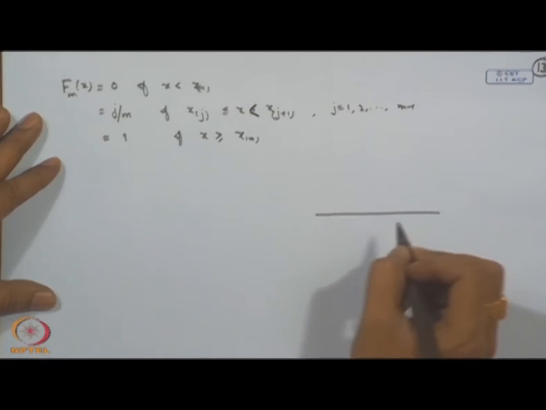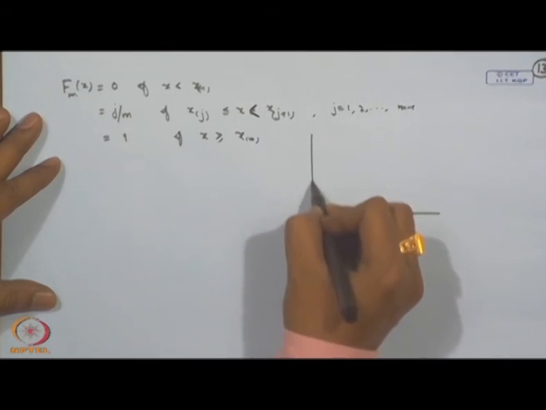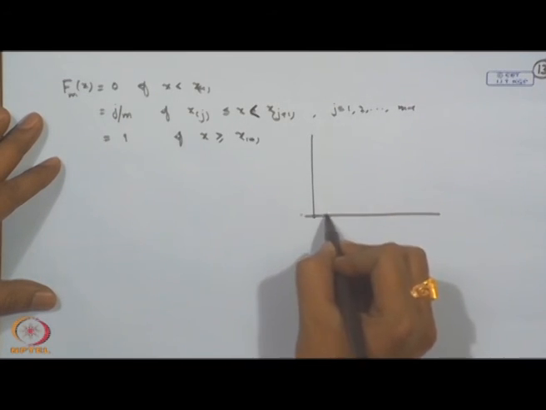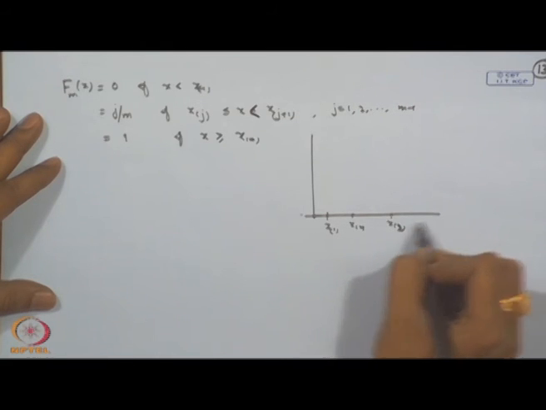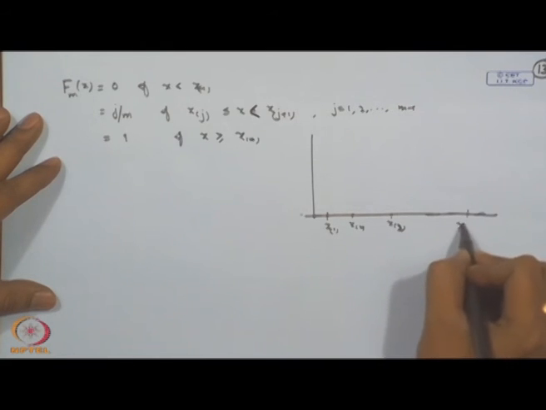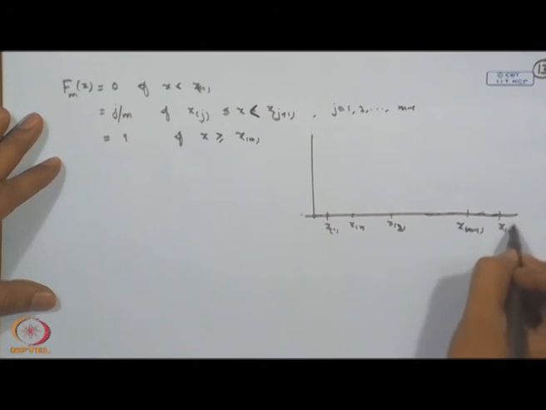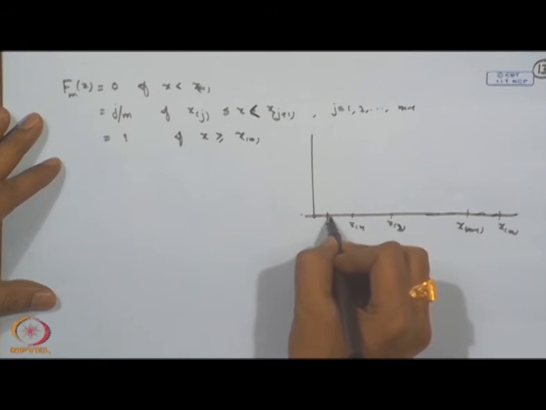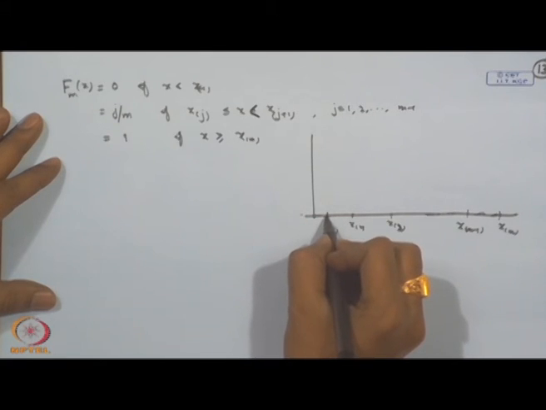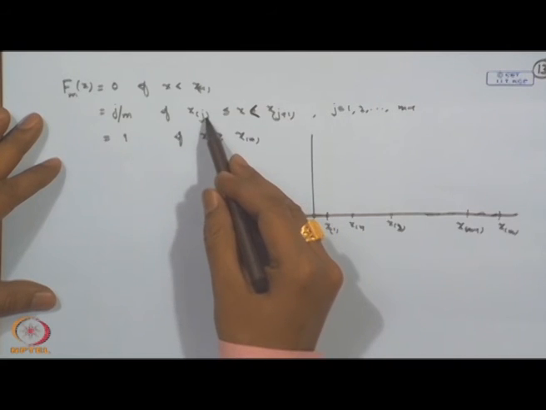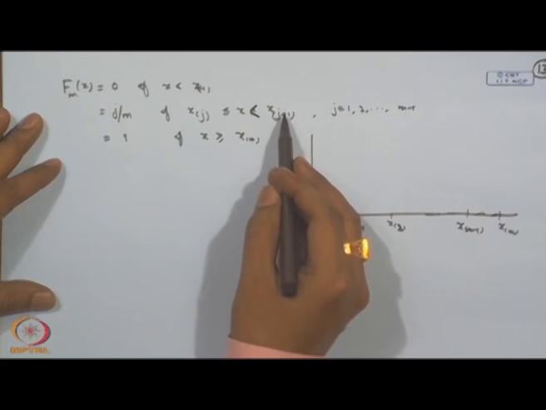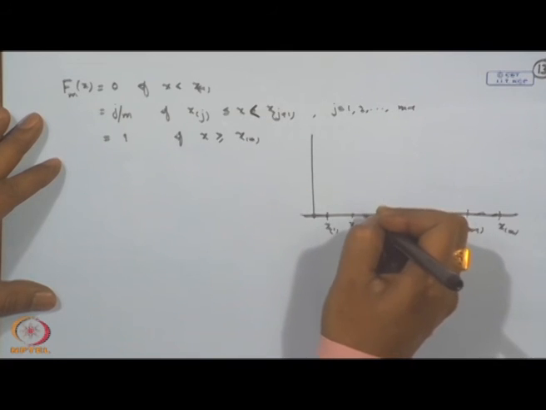Let us consider the plots here. Suppose this value is here x(1), then x(2), x(3) and so on, x(m-1) and x(m). Then up to x(1) this value is taken to be 0. Then between x(1) and x(2) this value will be 1 by m.